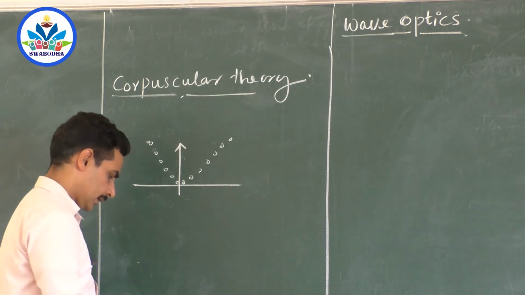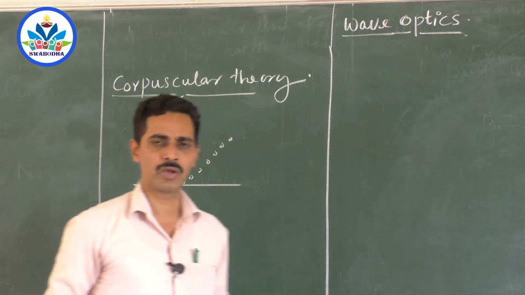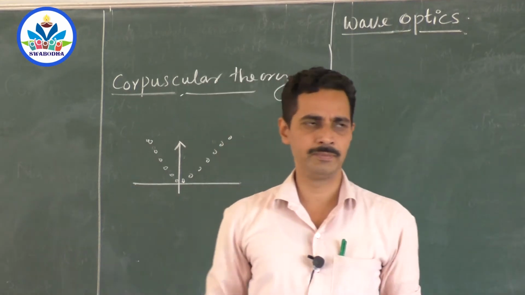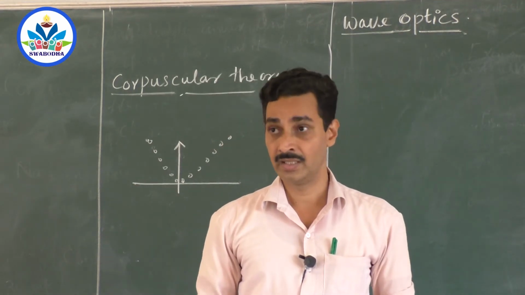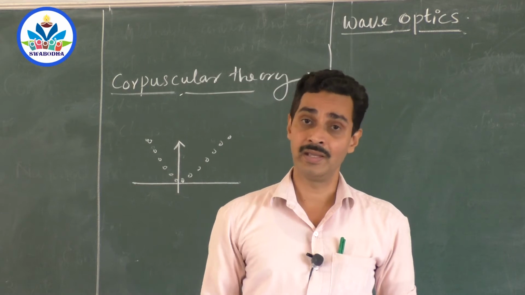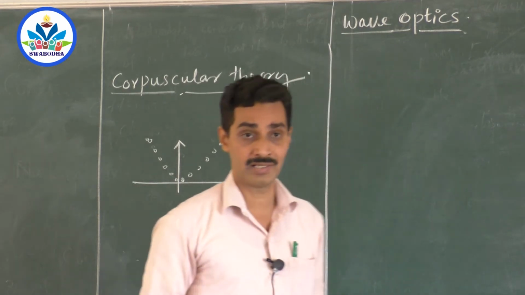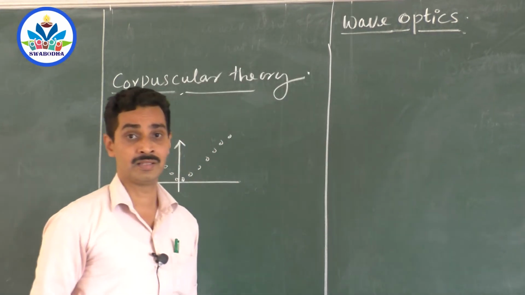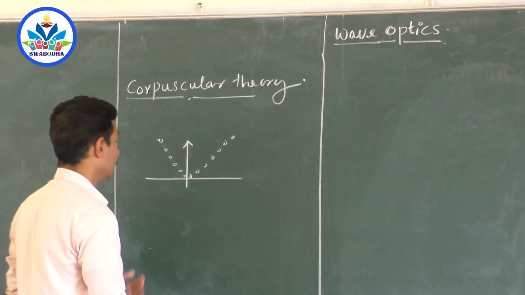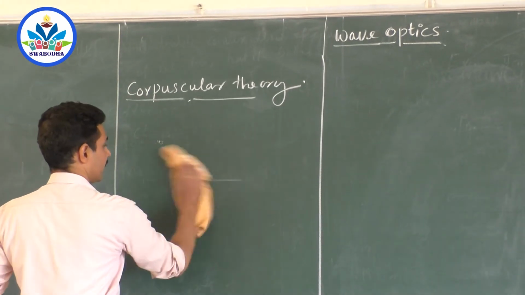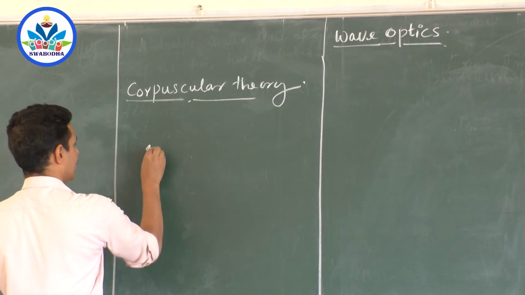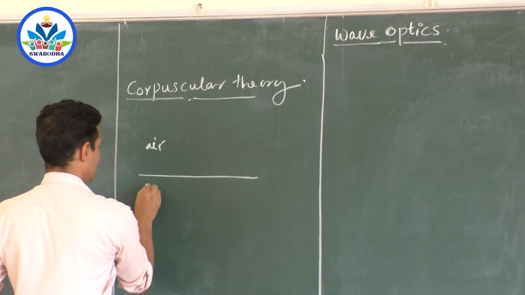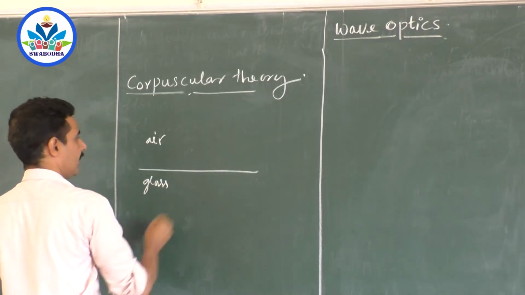The main drawback is that we don't use the corpuscular theory nowadays. The main drawback is that it says light bends away when it travels from a rarer to a denser medium, which is against the practical results. We know that when a ray of light travels from a rarer to a denser medium, for example air to glass, it bends towards the normal.